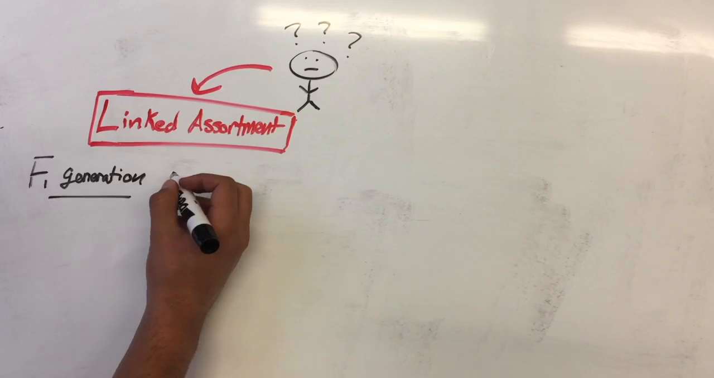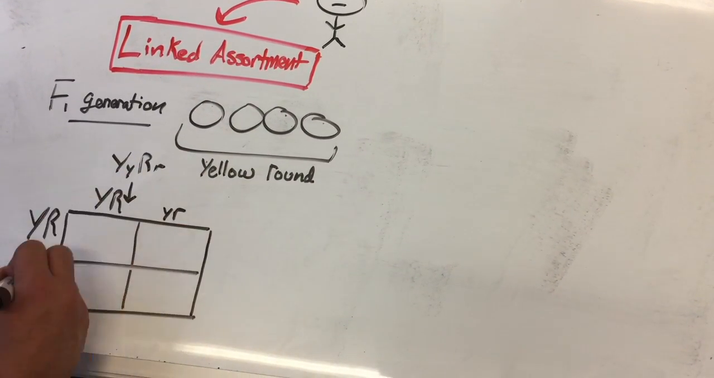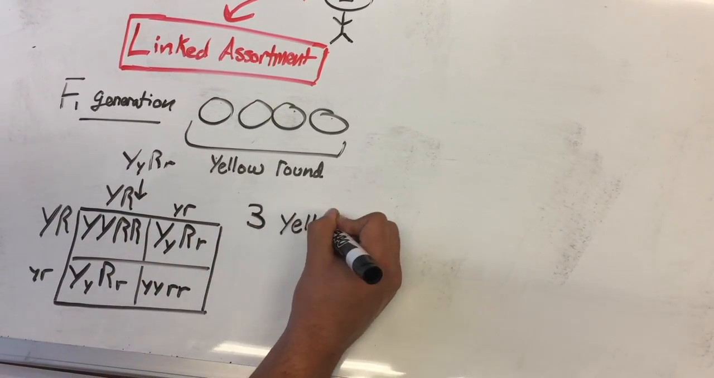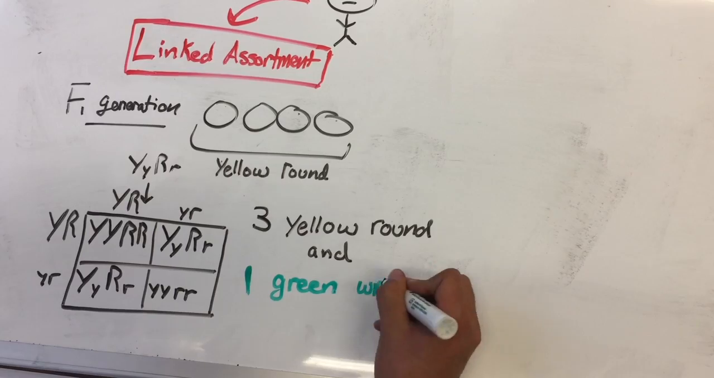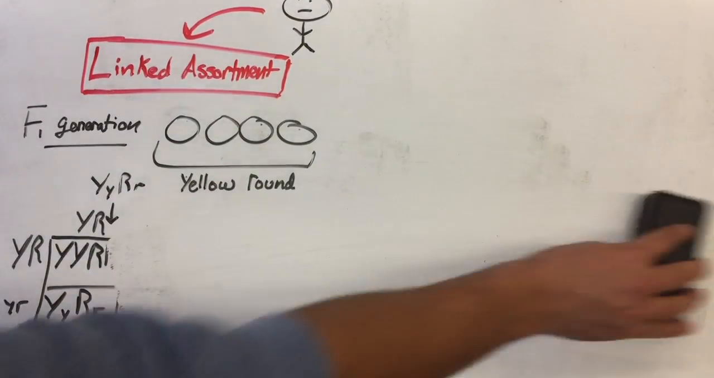If linked assortment is correct, the F1 plants can produce only uppercase YR and lowercase yr gametes. In the F2 generation, the gametes would combine to produce 1 homozygous yellow and round seed, 2 heterozygous yellow and round seeds, and 1 homozygous green and wrinkled seed. The ratio of phenotypes would be 3 yellow and round to 1 green and wrinkled.